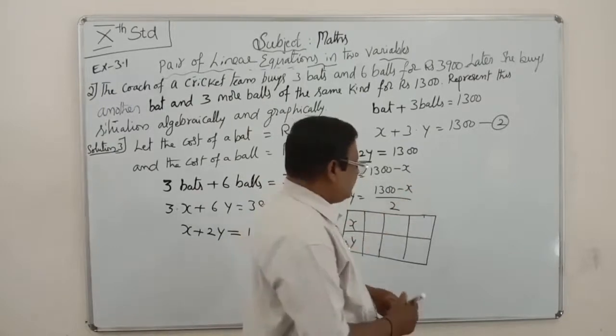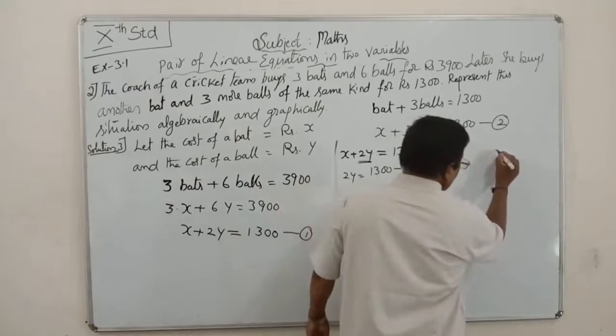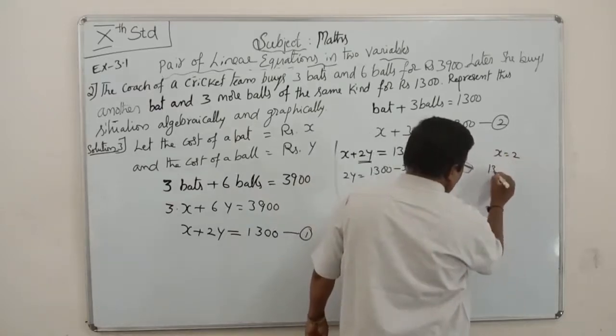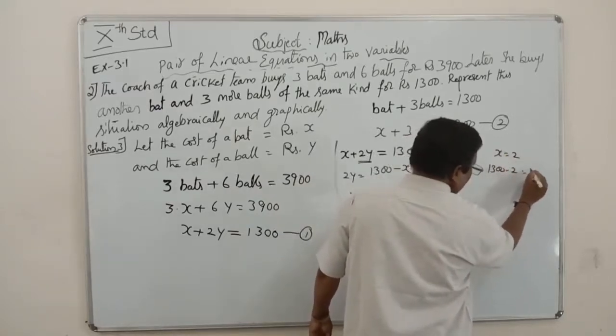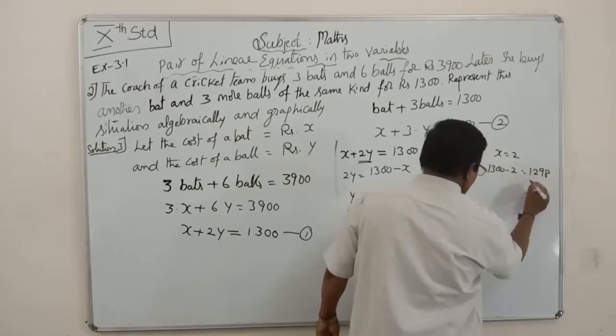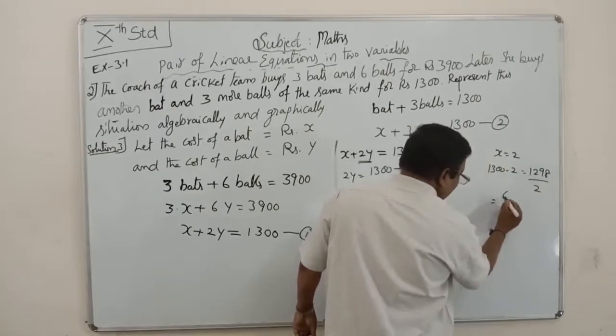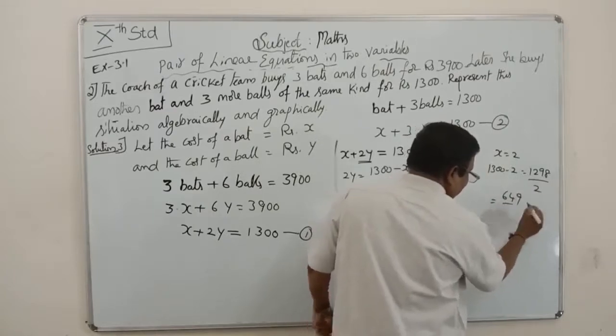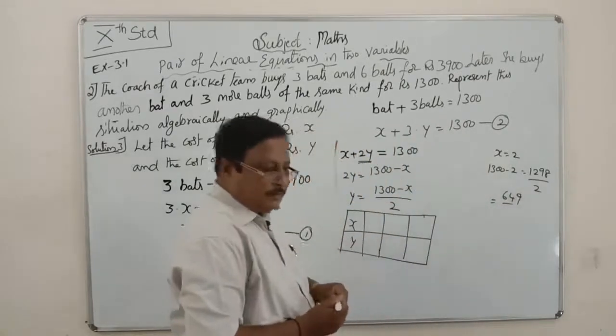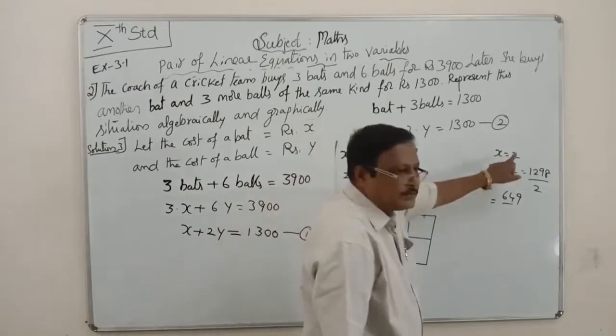Because suppose you take x is equal to 2, 1300 minus 2 is 1298, by 2 is 649. Better you take multiples of 100. X you have to take multiples of 100.